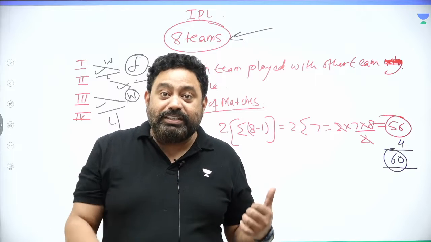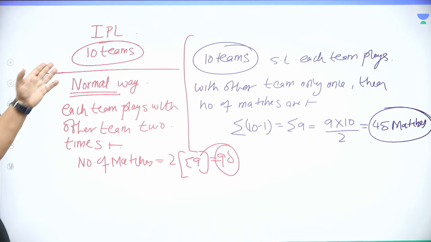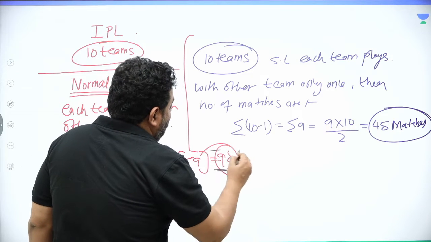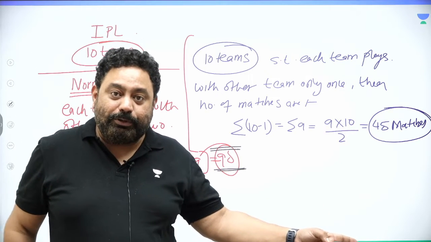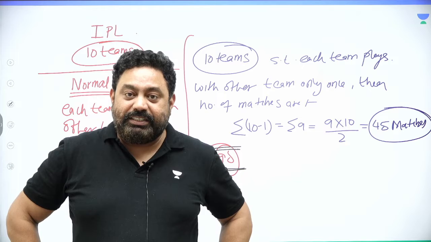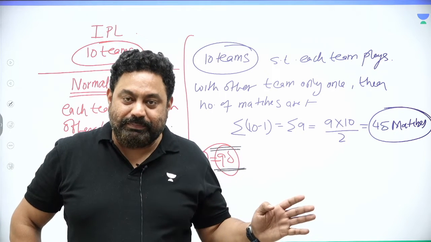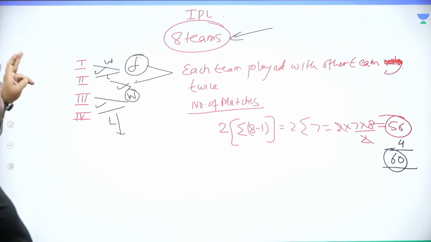But now comes a scenario when there are 10 teams, and we have already discussed, if there are 10 teams, then there would be 90 league matches, and 4 more matches for the top 4. So 94 matches in 45 days, practically impossible. Practically impossible. Then they generated one more formula. So let's talk about that formula, right?